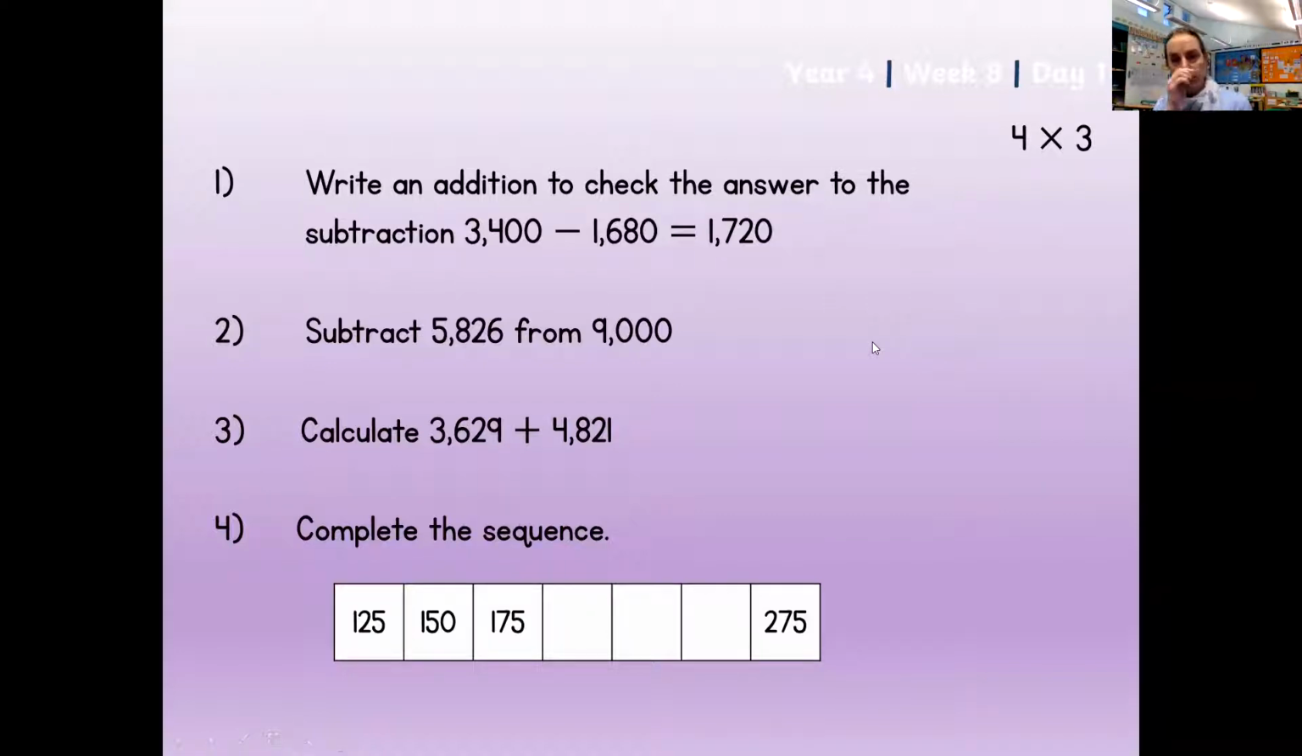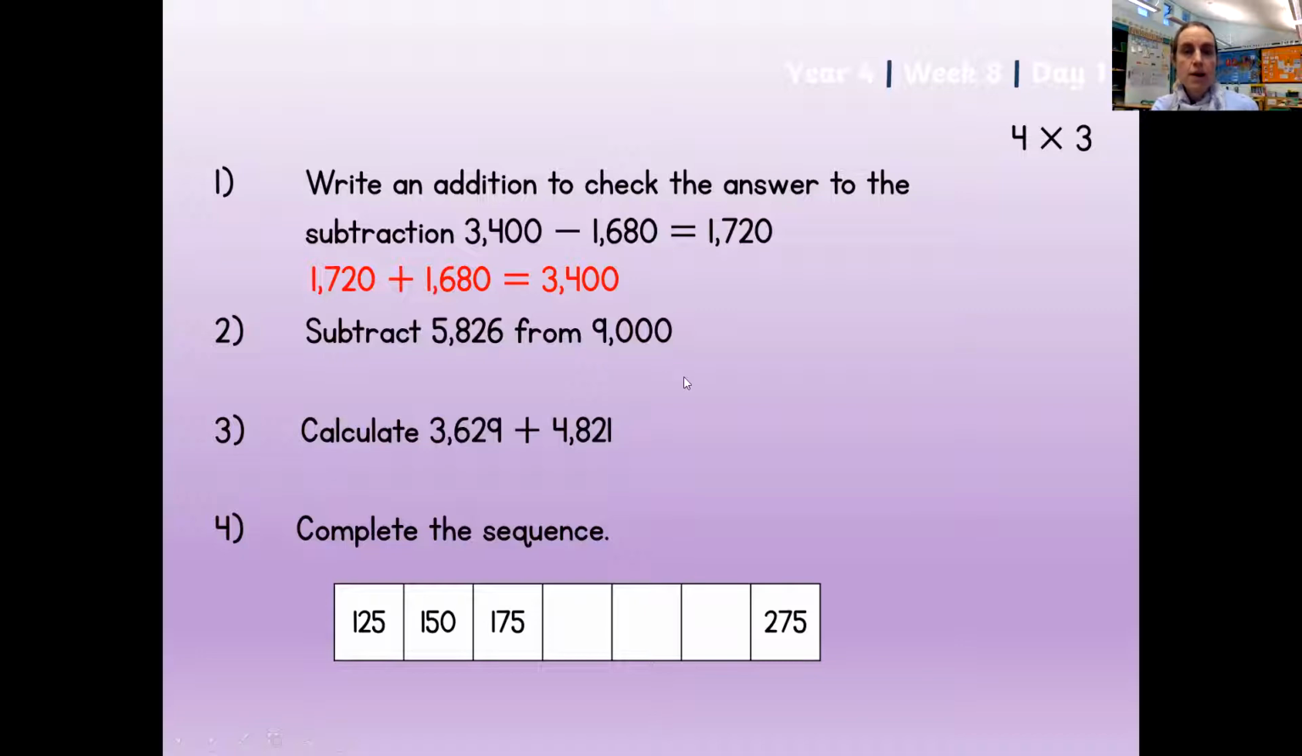Right, so the first question, write an addition to check the answer to the subtraction. So hopefully you added together the 2 numbers 1,680 and 1,720, which would have got you 3,400, okay? So remember, we can do the inverse of subtraction, which is addition, to check an answer.